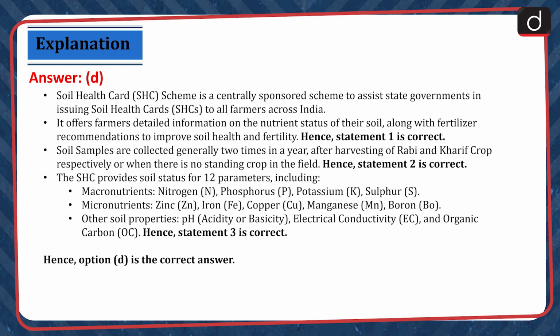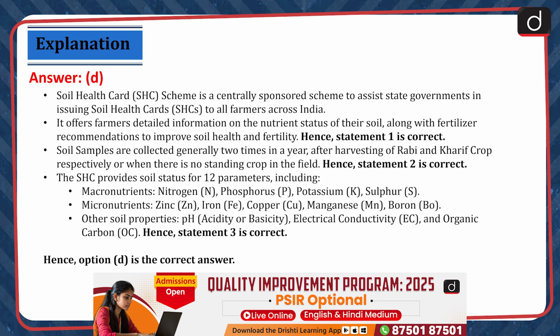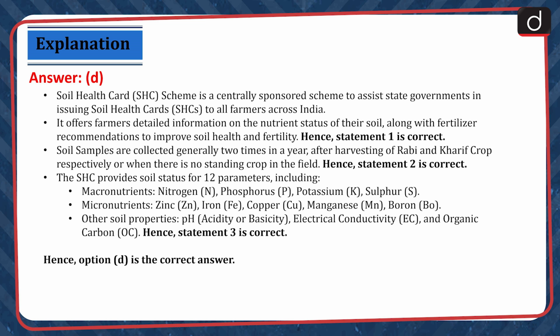It offers farmers detailed information on the nutrient status of their soil along with fertilizer recommendations to improve soil health and fertility. Hence, statement 1 is correct. Soil samples are collected generally 2 times in a year, after harvesting of Rabi and Kharif crop respectively, or when there is no standing crop in the field. Hence, statement 2 is correct.